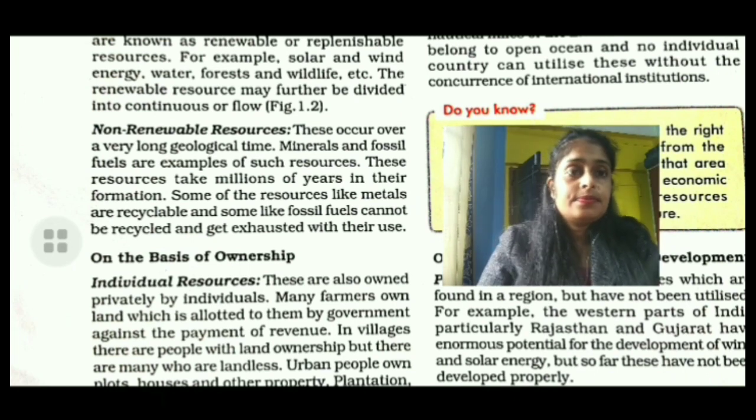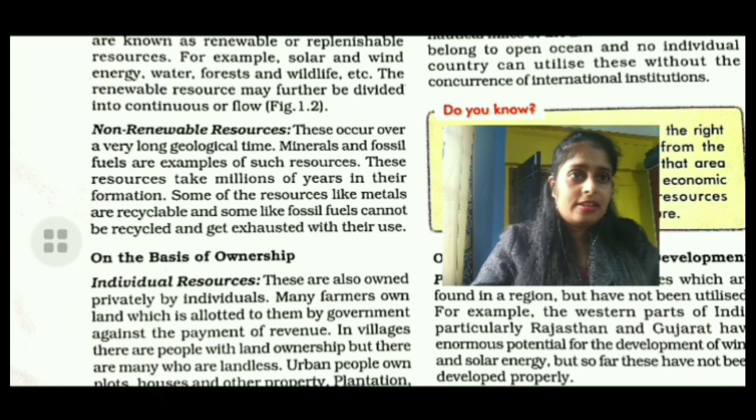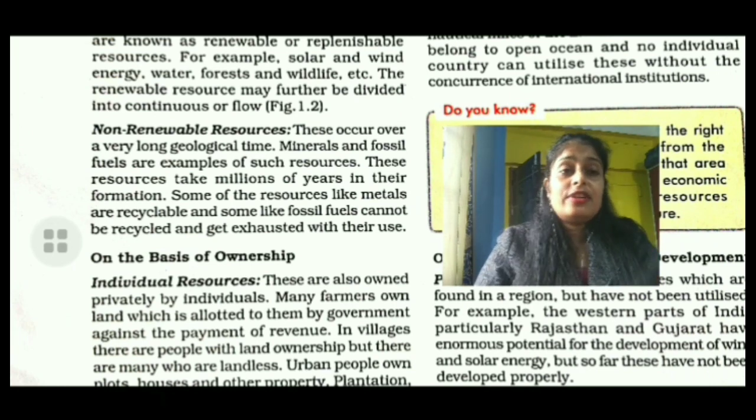But whatever fossil fuels we use for driving automobiles, like petrol and diesel, when used, they are totally exhausted and disappear. How could they be recycled? That is the difference. If metallic things become bad, we can recycle them after use.